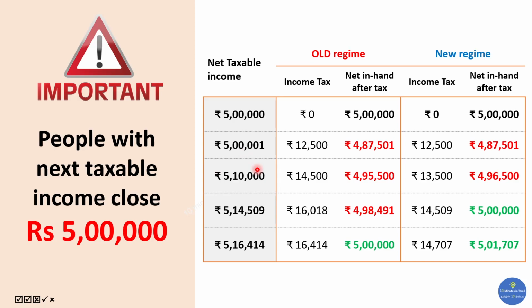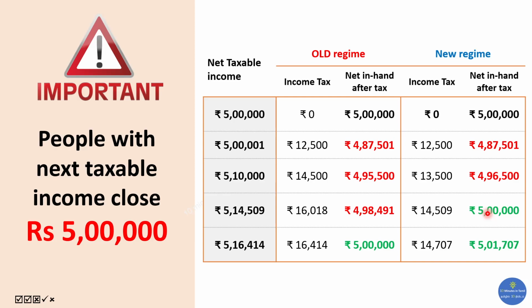Where it gets equalized is that in the new tax regime, when your net taxable income is equal to 5 lakh 14,509 rupees, your income tax becomes 14,509 and your in hand cash is equal to 5 lakhs. So between 5 lakhs to 5 lakh 14,509, you will have a substantially lesser amount of in hand cash because of the income tax that you are paying.